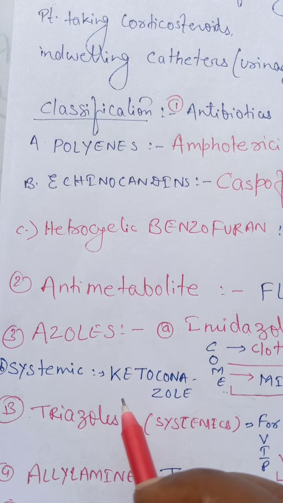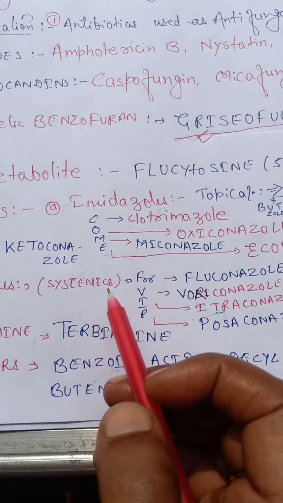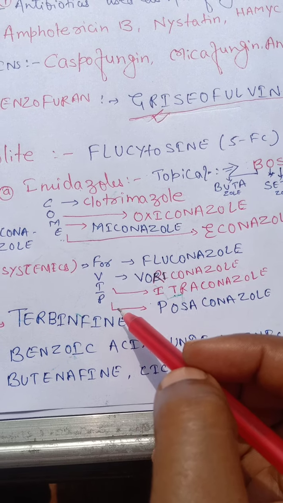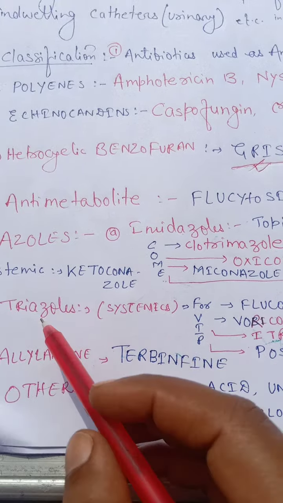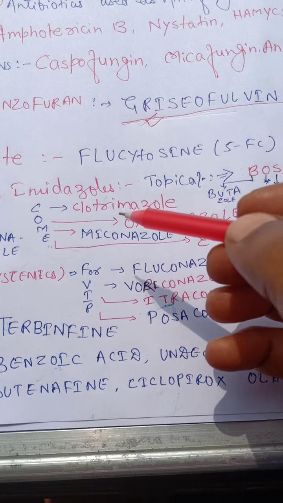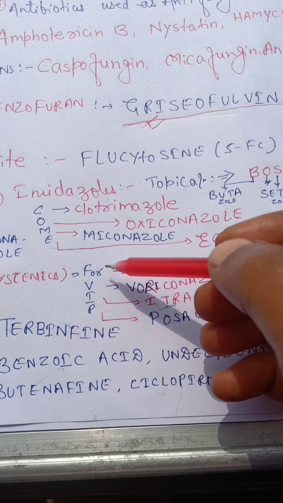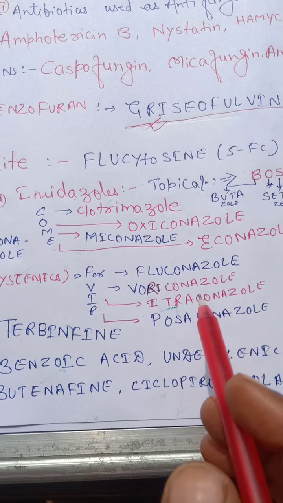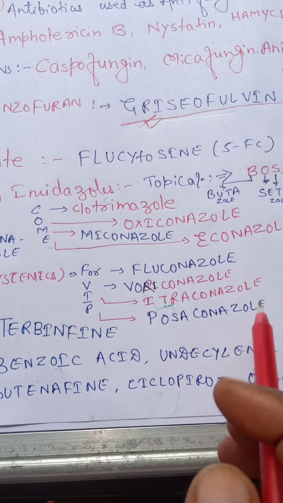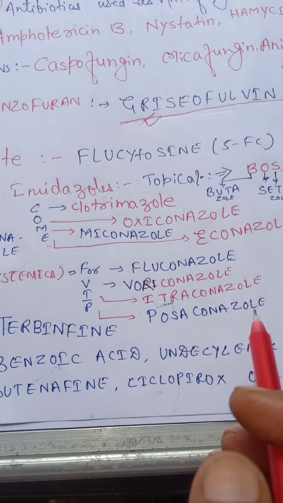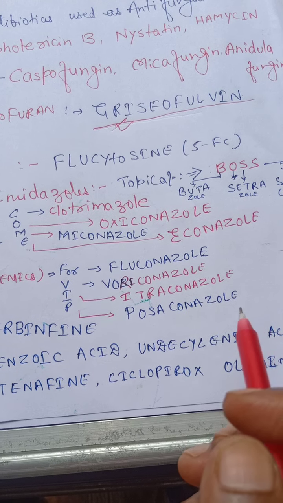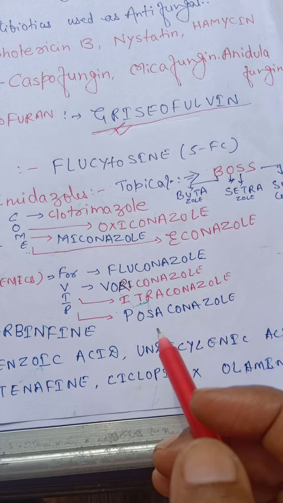The triazoles are systemic drugs. They are used for VIP: when the disease becomes chronic, it means the disease becomes VIP. So triazoles are used for VIP. F for fluconazole, V for voriconazole, I for itraconazole and P for posaconazole. Then the allylamine group, in which there is terbinafine.